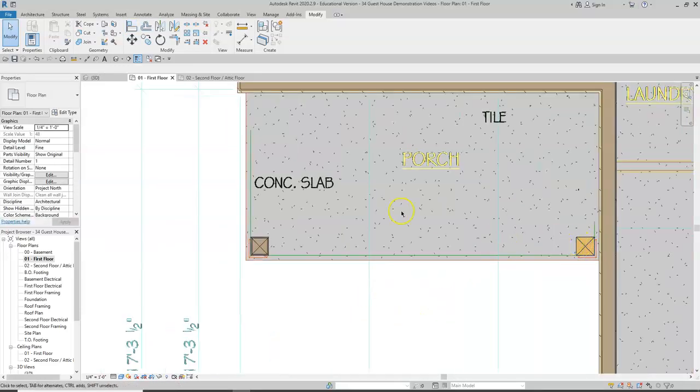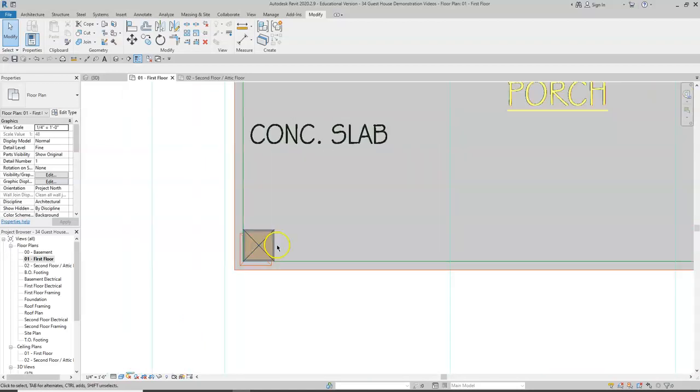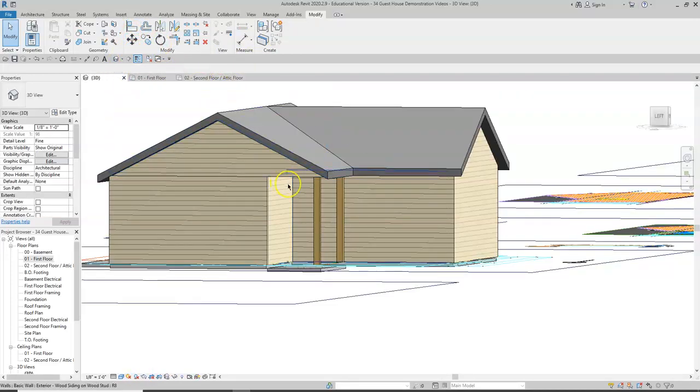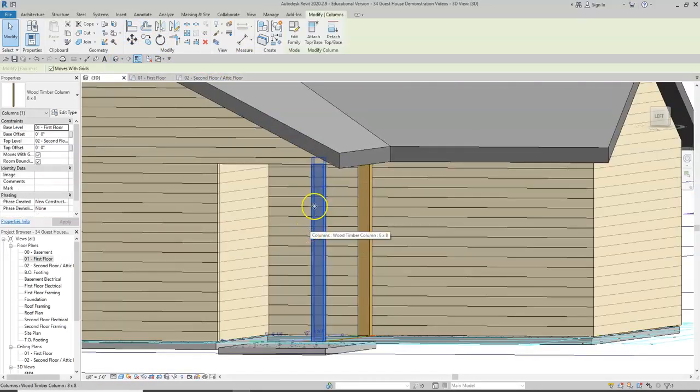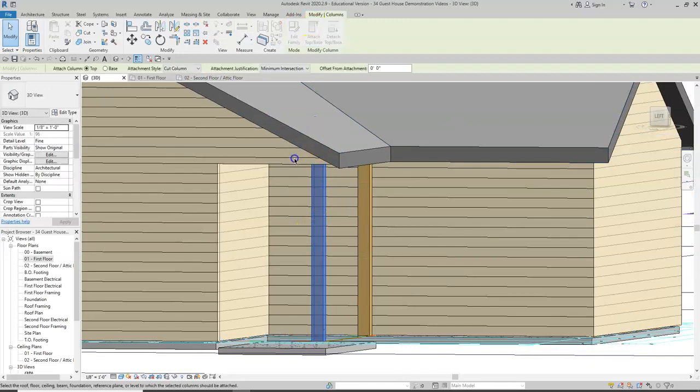Now we have a difference here. Let me show you exactly what that is. This column is touching the wall above, and this column is not touching a wall above, so the wall features transformed themselves down to the column. Not a big deal. We'll fix that. We definitely don't want them different. We'll go back to 3D view. And we will click on the column and we want to attach the column to the floor level above.